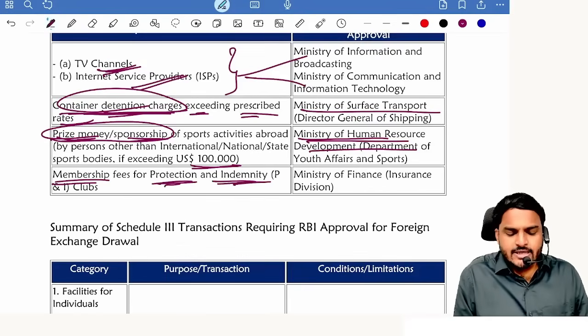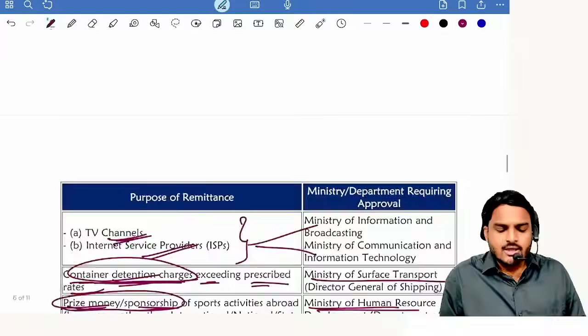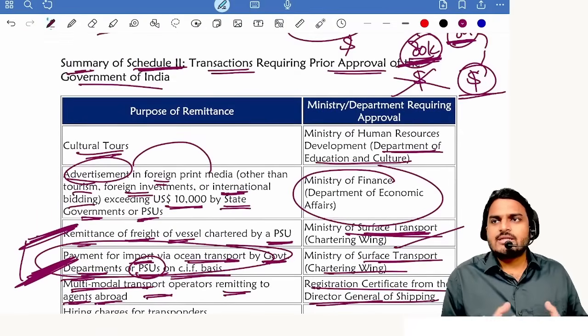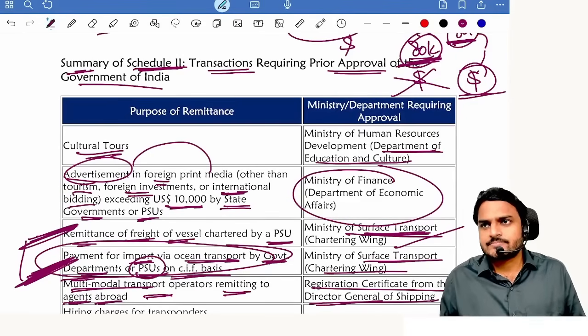For protection and indemnity, P&I clubs, here also Ministry of Finance permission is to be taken. Now, placing these many restrictions, what is our ultimate agenda? Why do we place restrictions on these payments? Only to protect foreign reserves from getting misutilized.